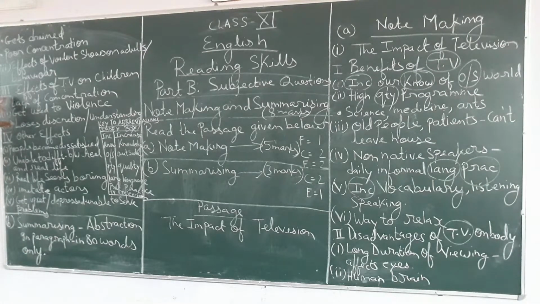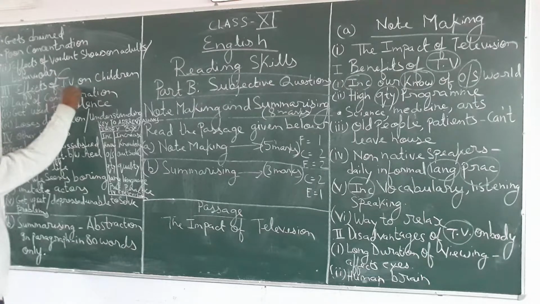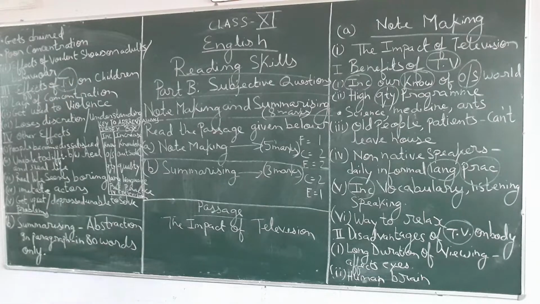Now the third main heading you have given, effects of TV on children. Again you have used the short form, abbreviation, TV for television. Now the sub points you are giving.